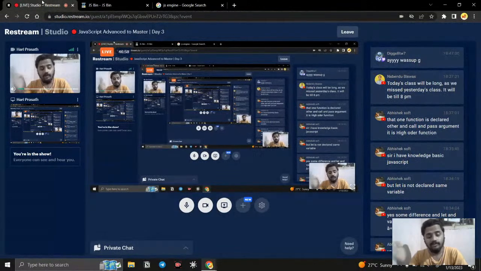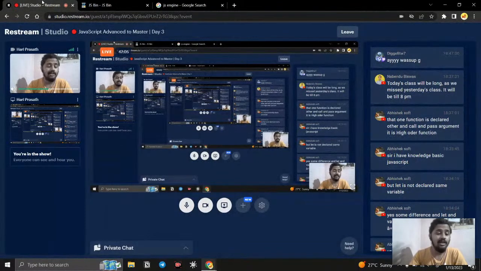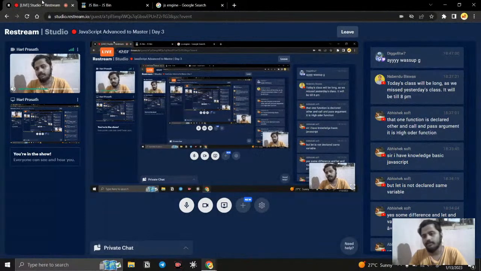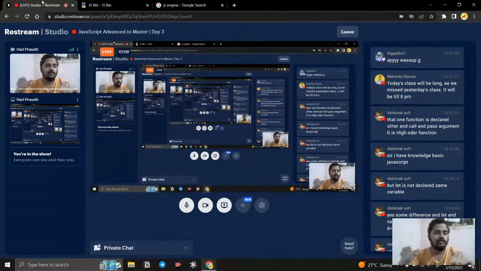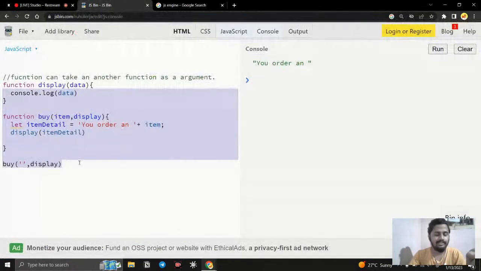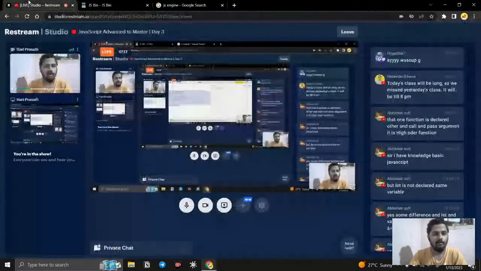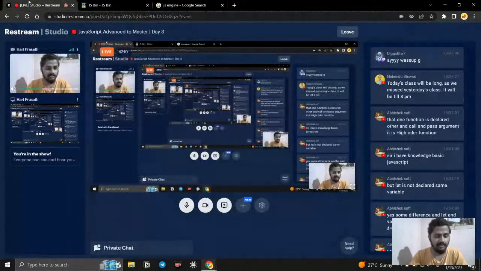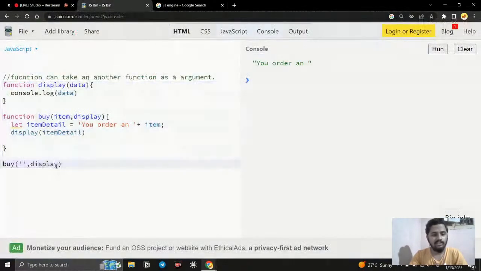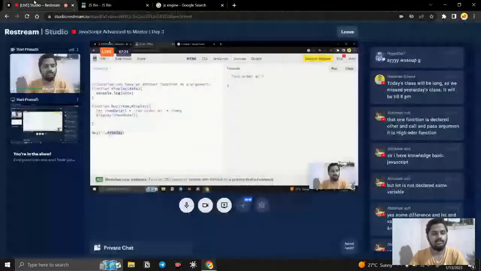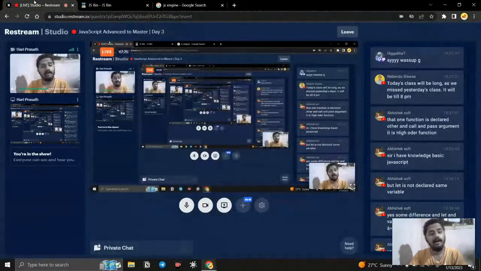If the functions can do that much in a programming language, they are called first class citizens. The functions are treated as first class citizens in a programming language. Both are higher order functions. Not only these things, for getting into higher order functions we have so much, and actually this is called callbacks. So what is a callback? A callback is a higher order function, right? Passing a function as an argument to another function is called a callback, and the callback is a higher order function. And also a closure is a higher order function.